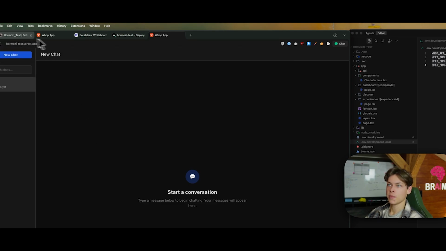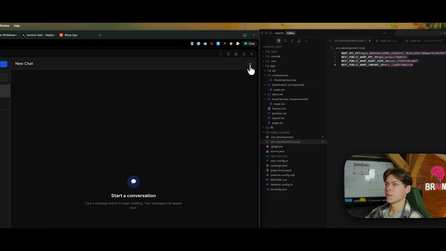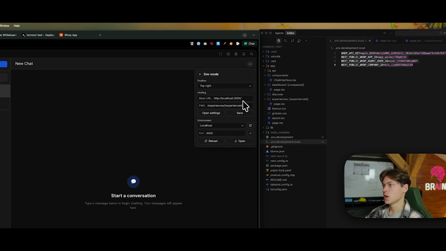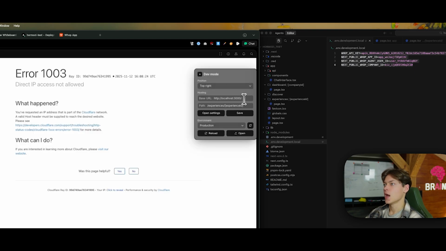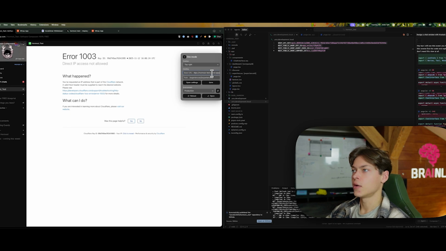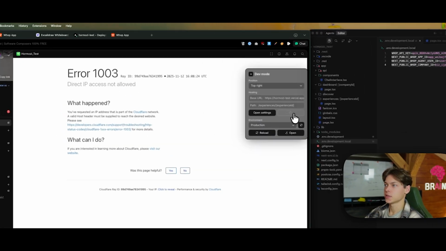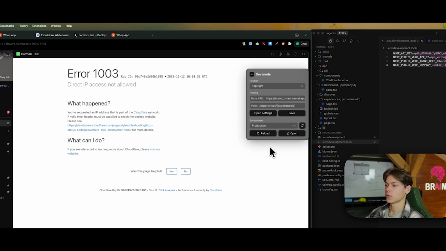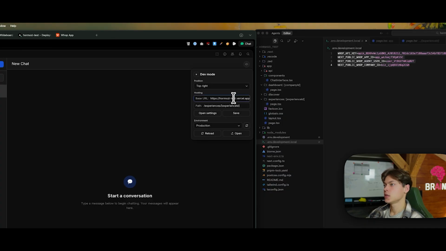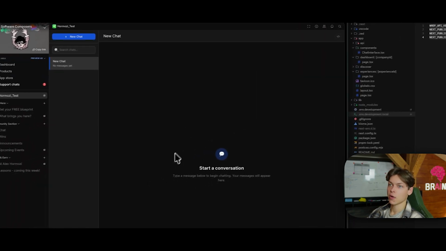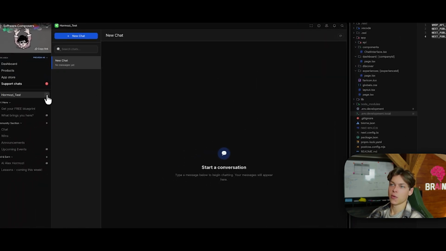So I'm just gonna copy paste it, go back here, and now go here. Here I want to change it to production, and I want to change the base URL to our URL that I copy pasted. Then save it and reload. And as you can see, once we copy pasted the link, it's working now and it's accessible in our app.